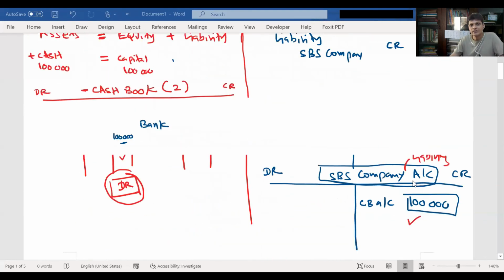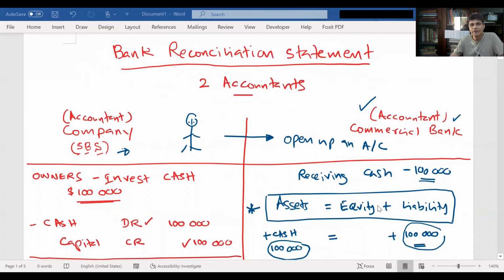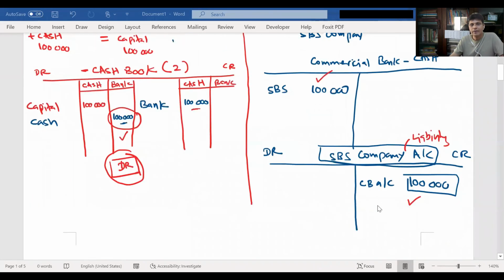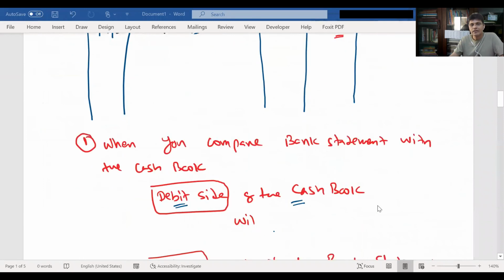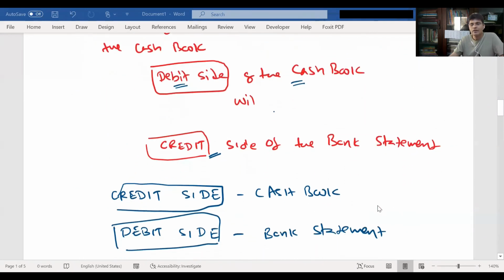Bank reconciliation statement means we compare the bank statement with the cash book balance to identify whether the balances are matching. So the debit side of the cash book should be compared with the credit side of the bank statement, and the credit side of the cash book should be compared with the debit side of the bank statement. Is that clear? Okay. Thank you.